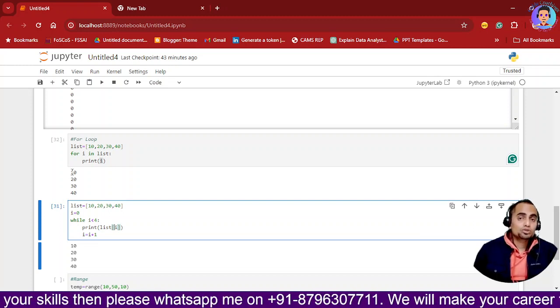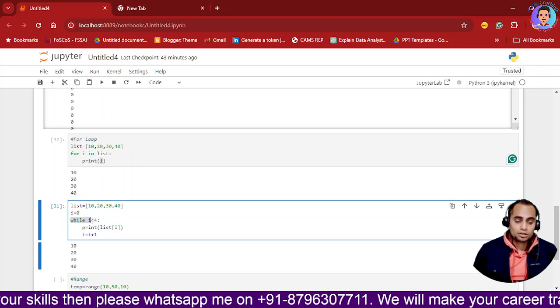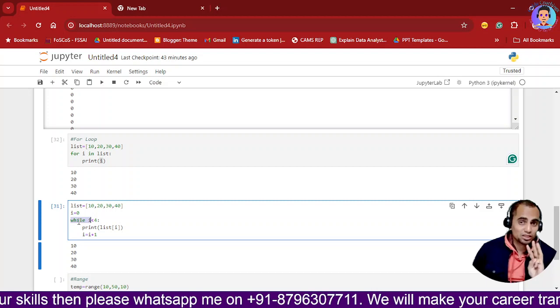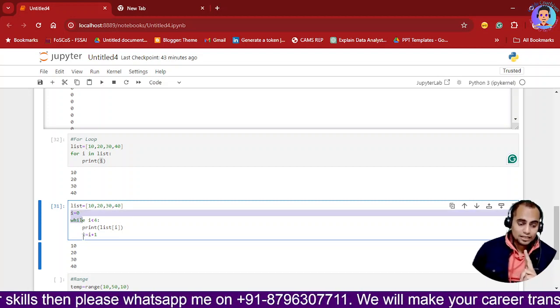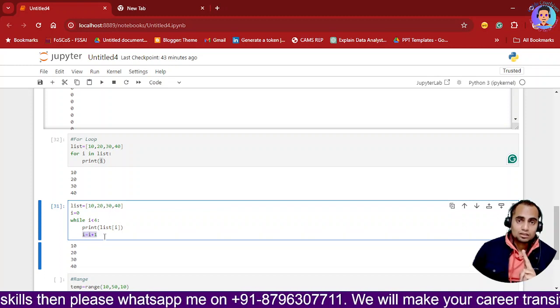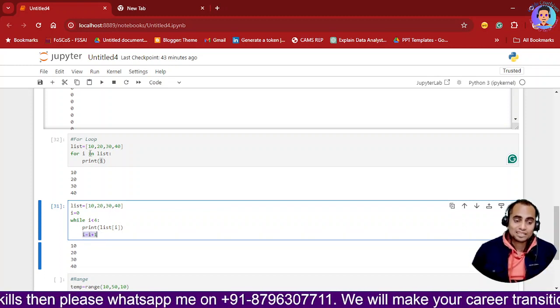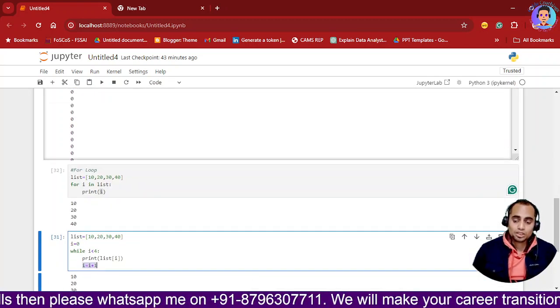So when you want to get the index, at that time you will use while loop. Plus there are three important parts which you need to pay attention to. The first is assignment of I, the second one is incrementing of I. That is the importance. If you don't increment it, it will hang and it is not going to change the value.